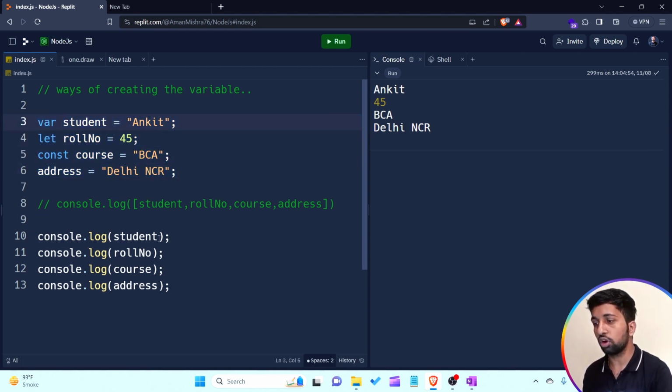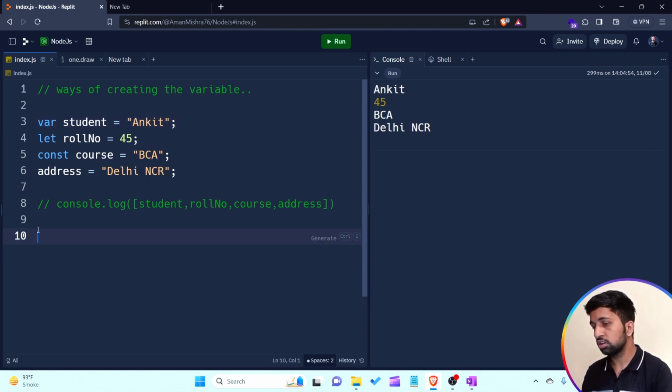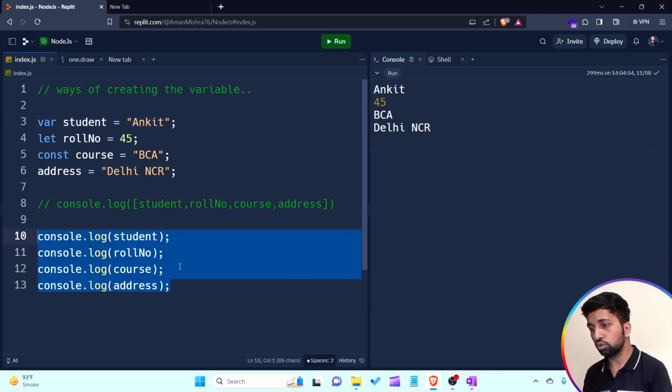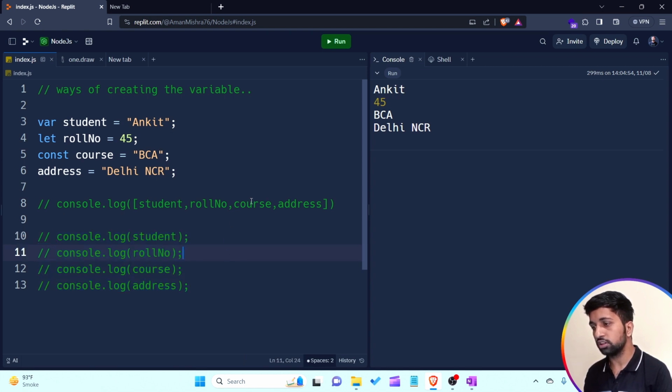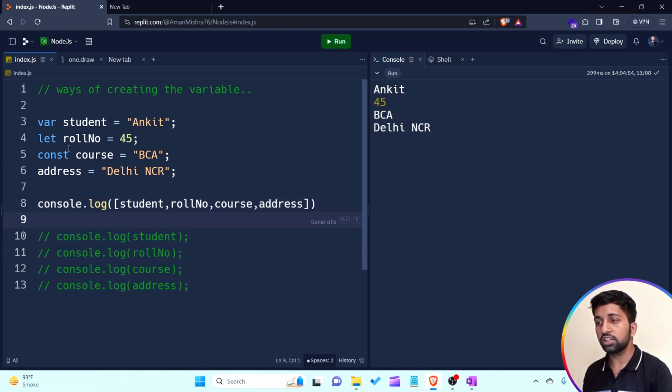Now let's talk about all these things one by one. First, I'm commenting this out and seeing how it works. In the console, if I want to print all the data at the same time, I simply use square brackets and put all the variables inside, separated by commas.